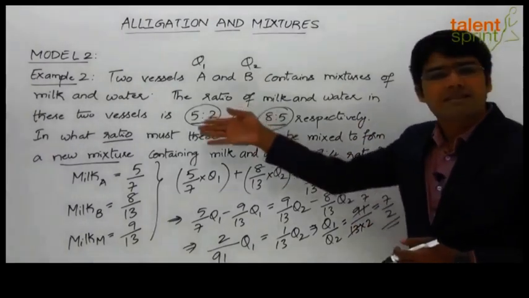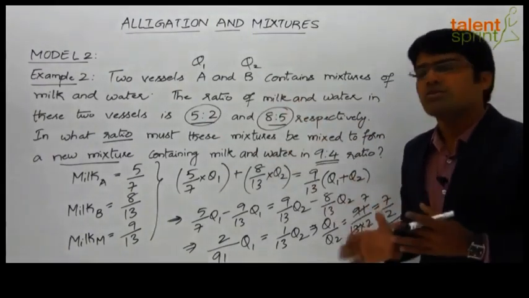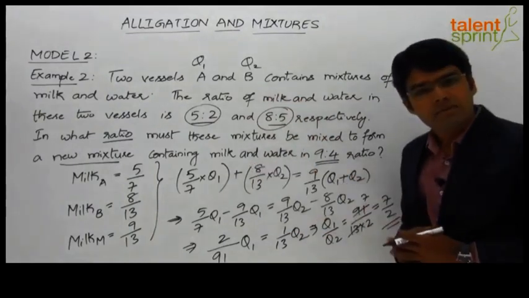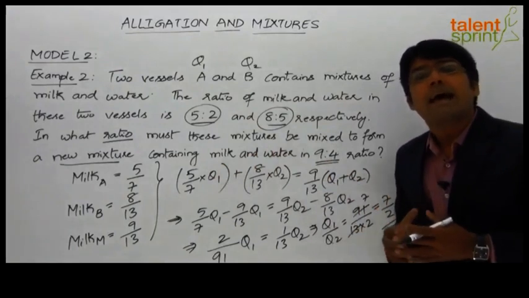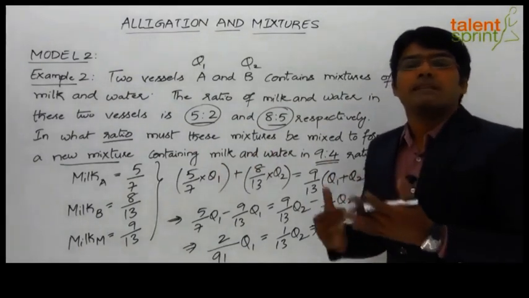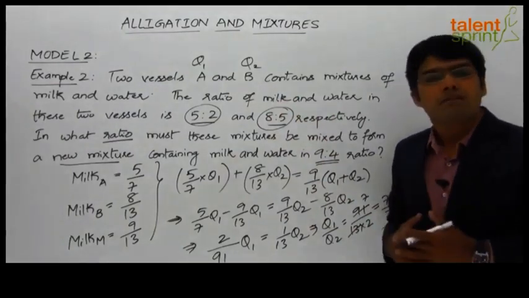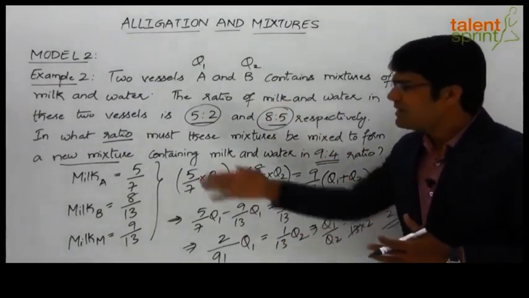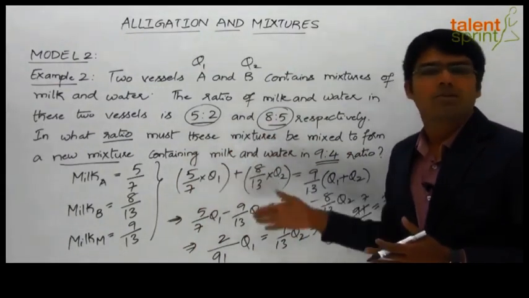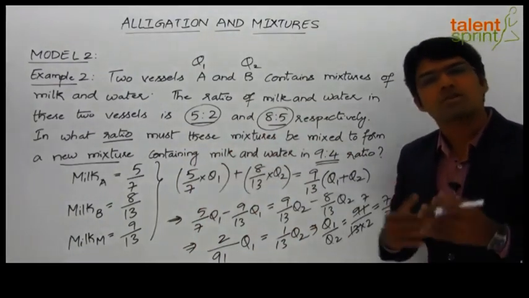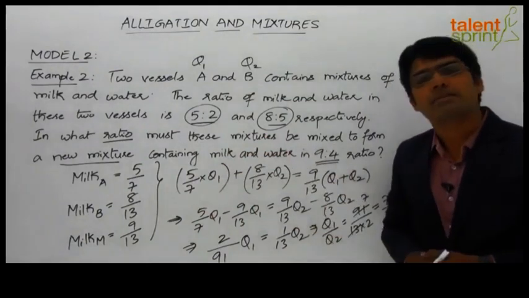Likewise, even the previous example 1 and the question that we have covered in model 1 can also be solved by framing a simple equation instead of using the alligation rule. So this makes it clear that alligation is only a method of answering questions based on mixtures. It is a different way in which we can answer the questions based on mixtures using the pictorial representation, T1, T2, M and the cross differences to get the final ratio. So based on your convenience, you can either go by the equations or you can apply alligation rule to find